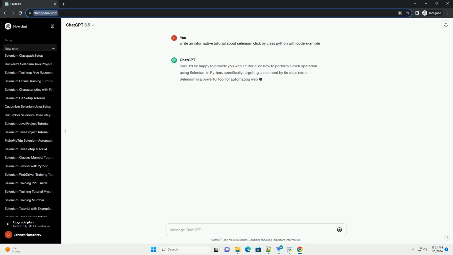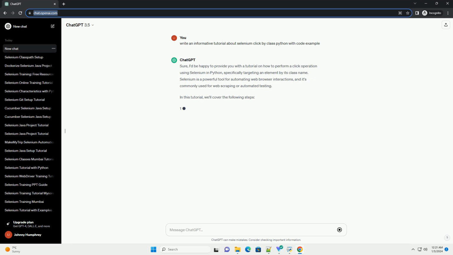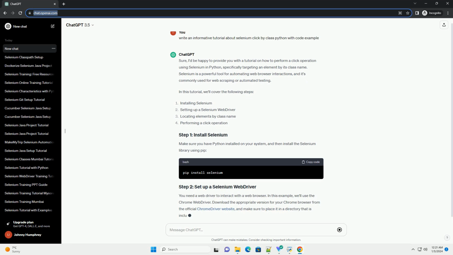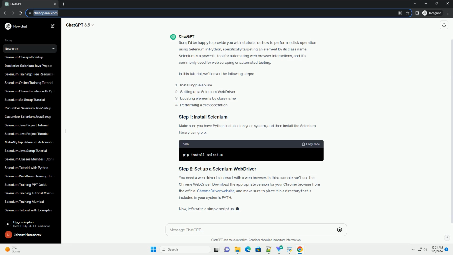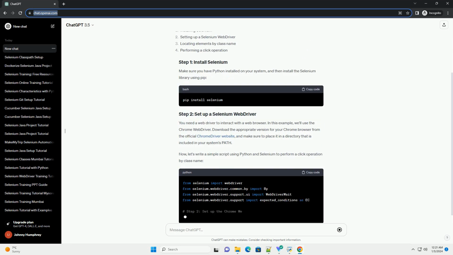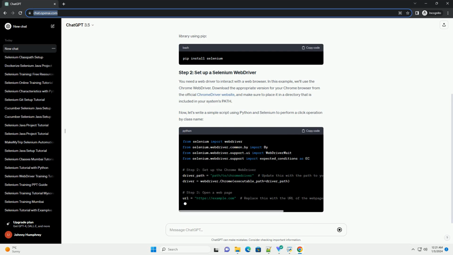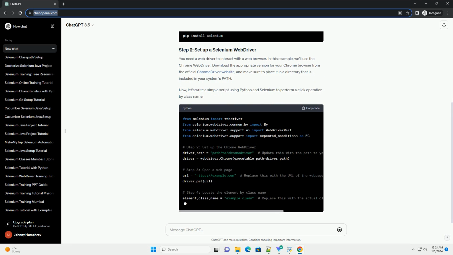Sure, I'd be happy to provide you with a tutorial on how to perform a click operation using Selenium in Python, specifically targeting an element by its class name. Selenium is a powerful tool for automating web browser interactions, and it's commonly used for web scraping or automated testing. In this tutorial, we'll cover the following steps.